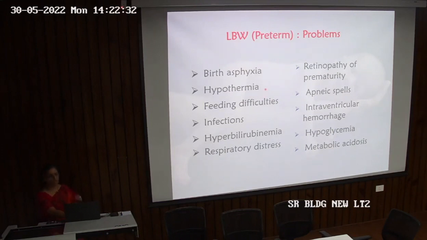Hypothermia, because they are born before the time, so their thermal regulation system is not properly developed. And there are feeding difficulties because the child has not grown to that age. The child would be more prone to infections. There can be hyperbilirubinemia, respiratory distress, retinopathy of prematurity. Then there can be apneic spells, intraventricular hemorrhages, hypoglycemia, and even metabolic acidosis.